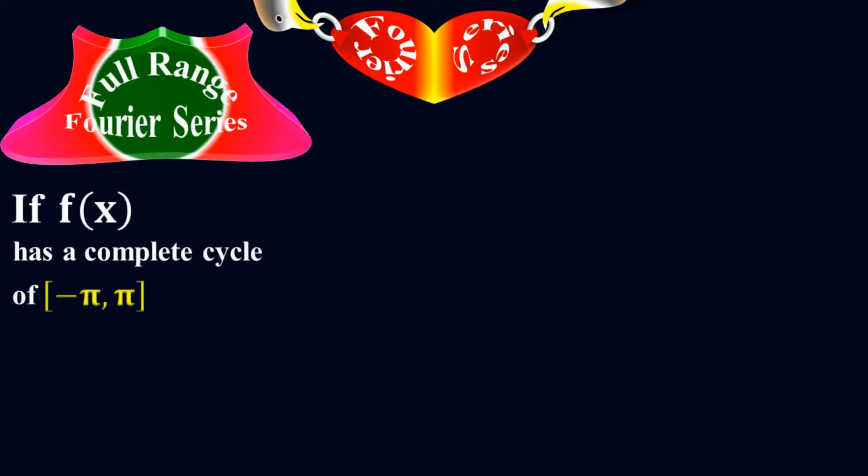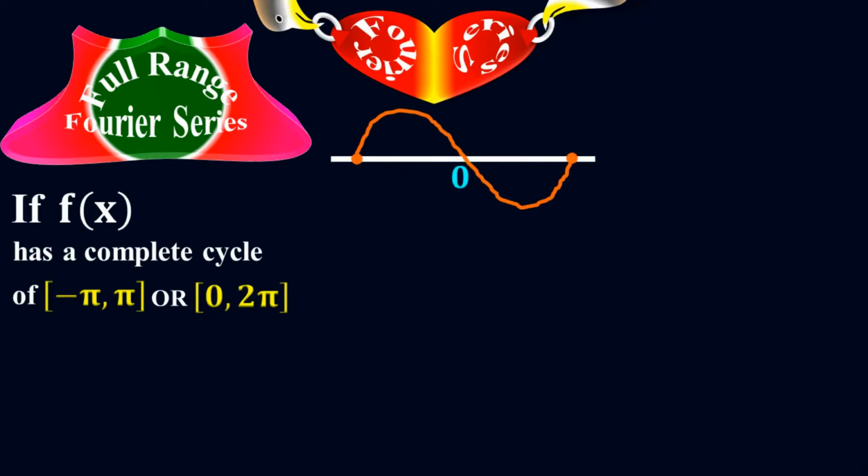I have already taught you about half-range sine series and half-range cosine series. Now I'm going to talk about full-range Fourier series. What is full-range Fourier series? If f of x is a complete cycle of the range from minus pi to plus pi, or from 0 to 2 pi. Let me show you graphically. Here is a wave, 0 at origin, and its range is from minus pi to plus pi. So this is one complete cycle. Therefore, it is called full-range Fourier series.